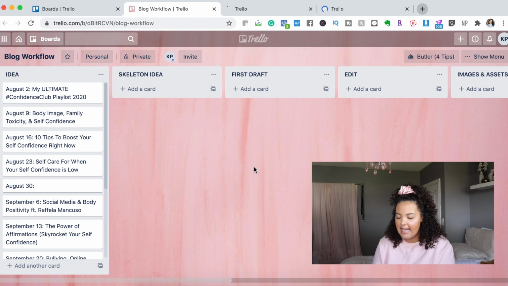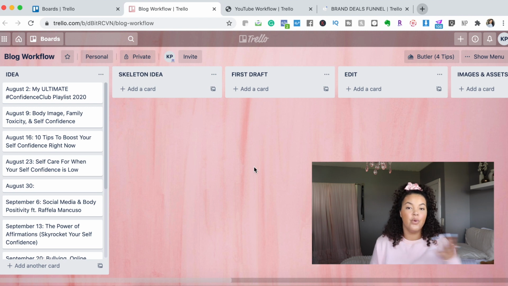Okay, so the next thing that I wanted to talk about on how I stay organized is a workflow for me. As you can see here, this is my blog workflow.